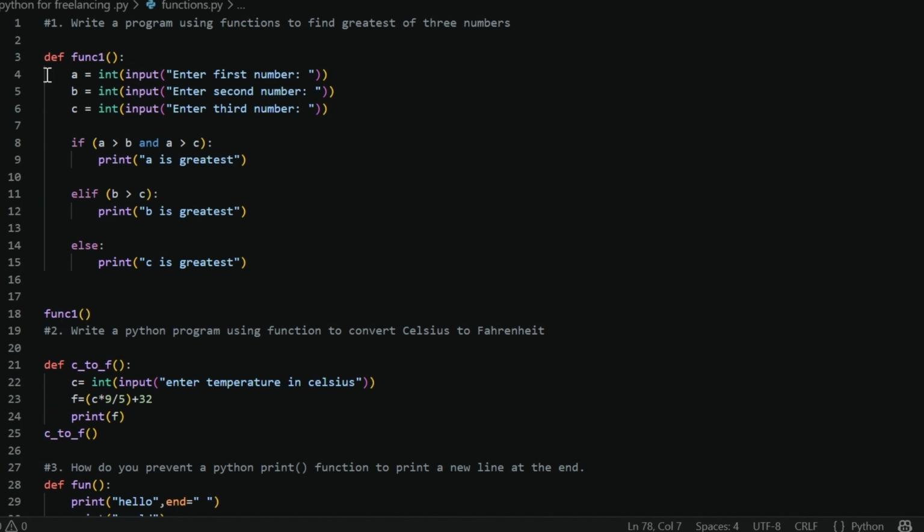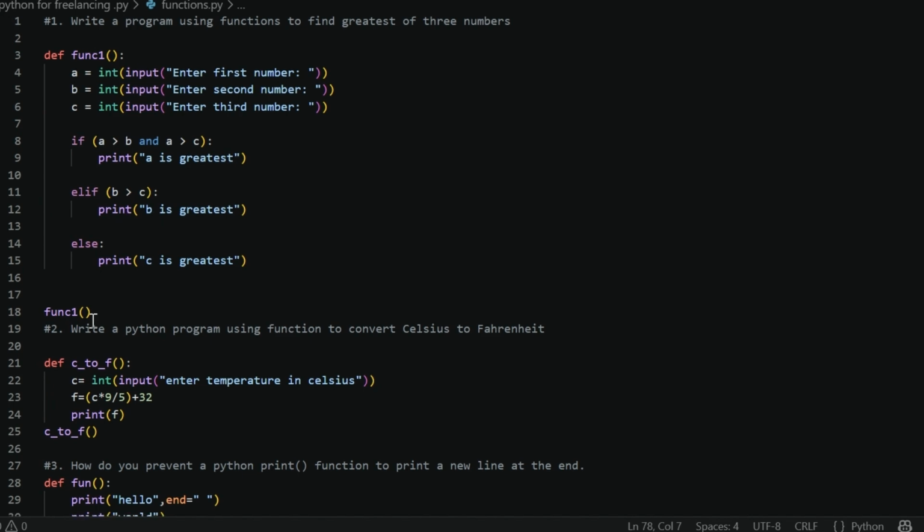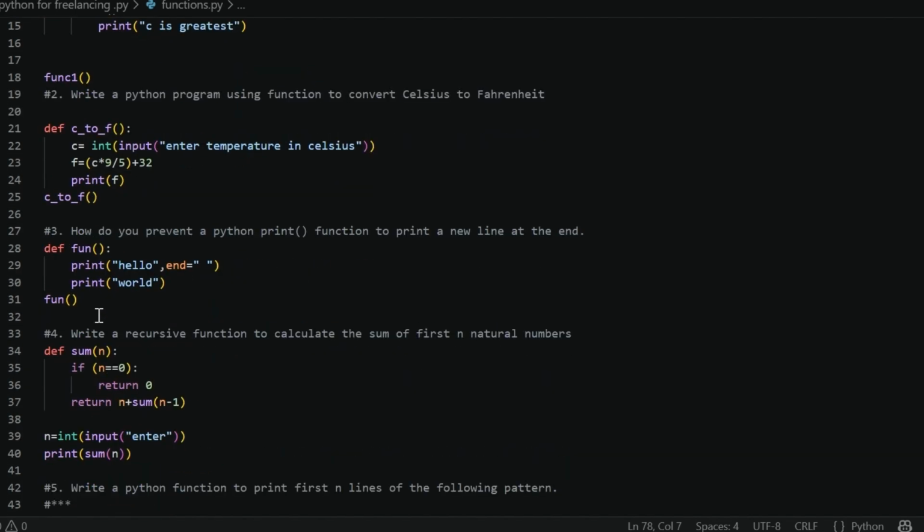If this is not present, then it causes an error. If this is present, then it will read inside the function. And wherever the return statement is present, it will return to the function call. Okay, that's how your function works.